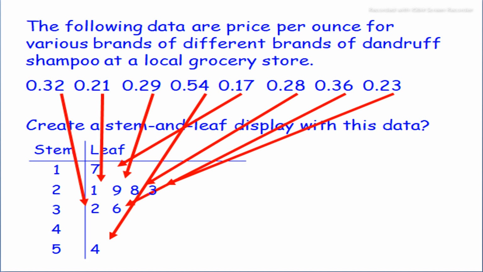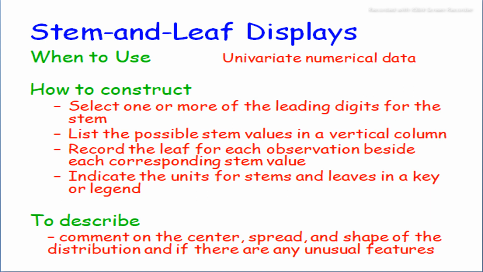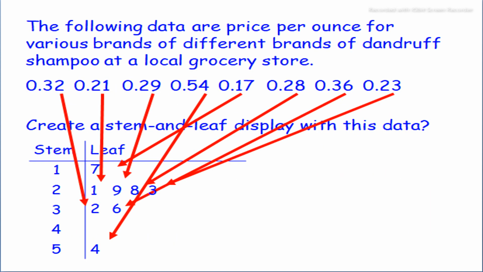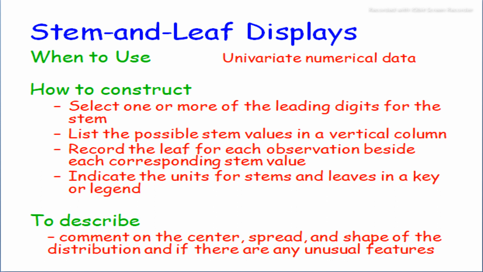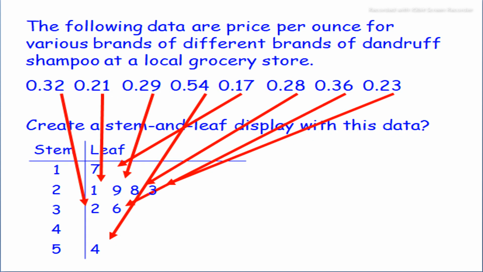And the following data sets are given to show the stem and leaf displays: 0.332, 2.21, 0.29, 0.54, 0.17, 0.28, 0.36, and 0.23. It's very interesting that in the stem we use the first digit given in the data sets in only one way.